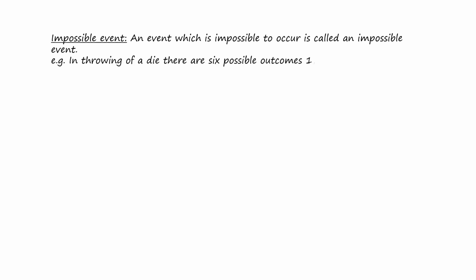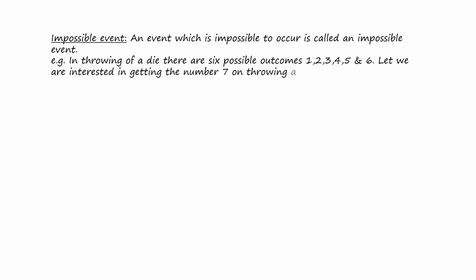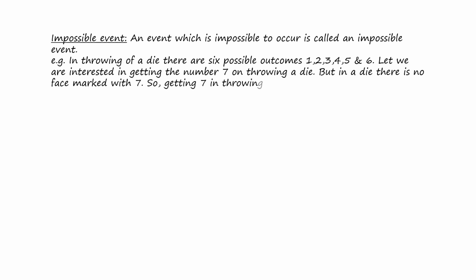Impossible event. An event which is impossible to occur is called an impossible event. For example, in throwing a die, there are 6 possible outcomes: 1, 2, 3, 4, 5 and 6. Let's say we are interested in getting the number 7 on throwing a die, but there is no face marked with 7. So getting 7 in throwing a die is an impossible event.